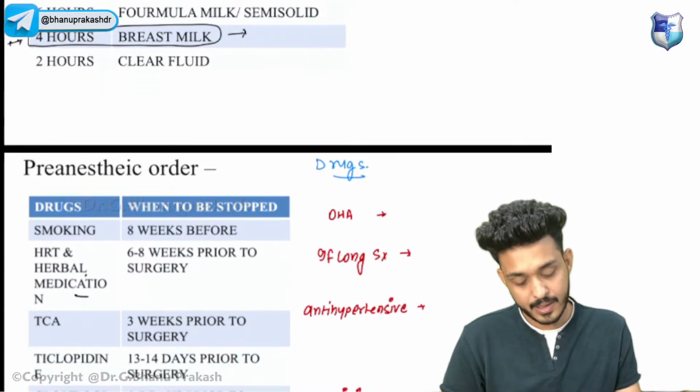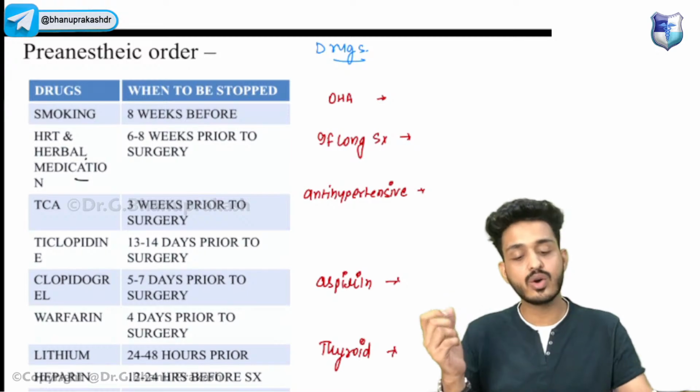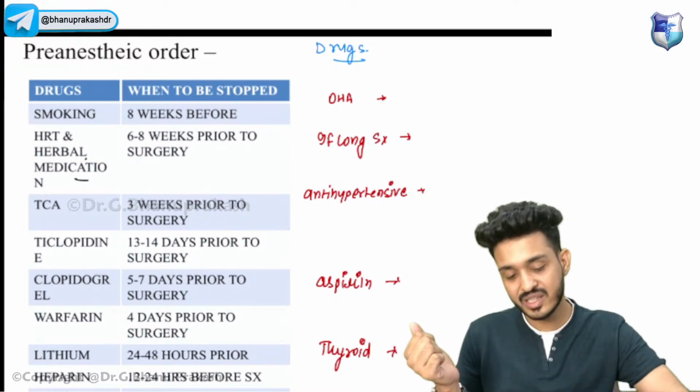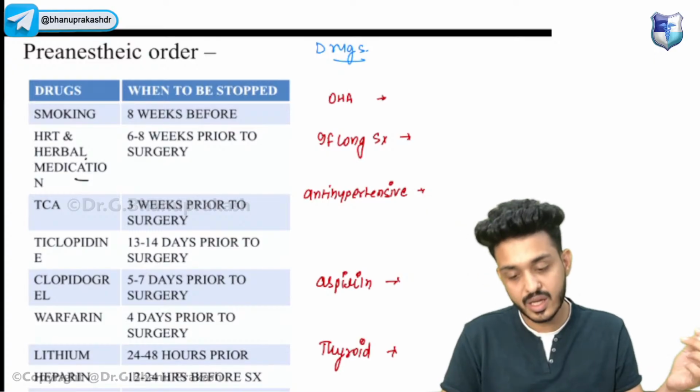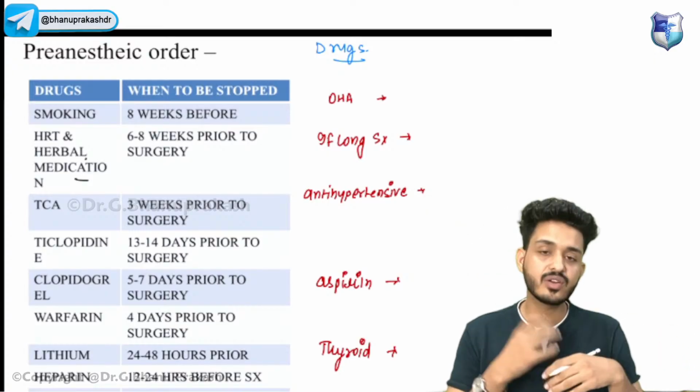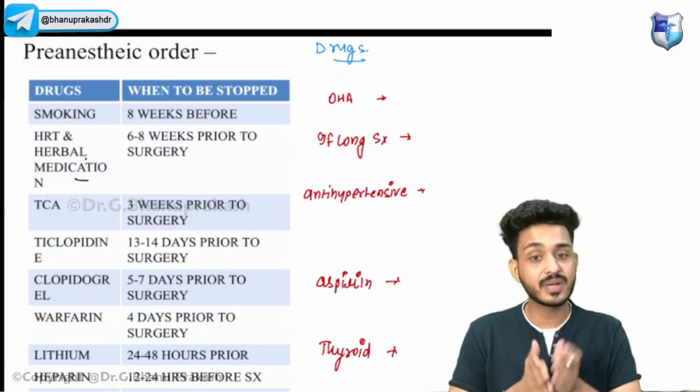Very good. Now we will be discussing the pre-anesthetic order. It will tell us about the different drugs that the patient can take before the surgery. For example, let's try to understand in the form of a story what is happening. A patient is coming to us for some kind of surgery.